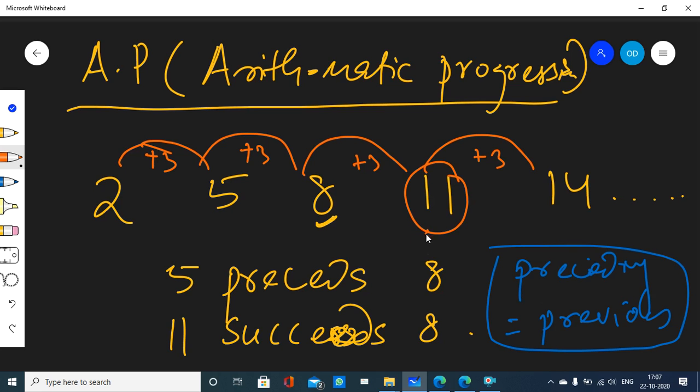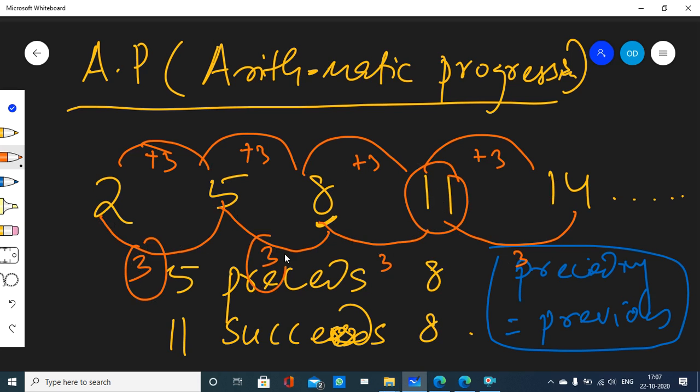Let's take 11. 11 differs from its previous term 8 by what? 3, right? 14 also differs from its previous term 11 by 3. 8 also differs from its previous term by 3, and 5 also differs from its previous term by 3. So that's what it says, that each term of the sequence differs from its previous term by a constant, and in this case the constant is 3.